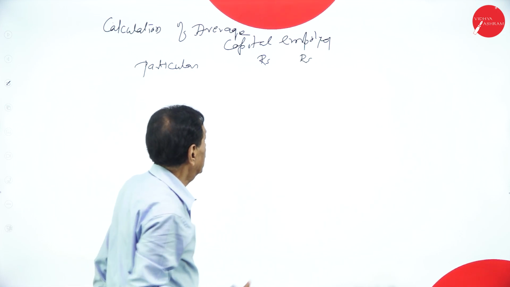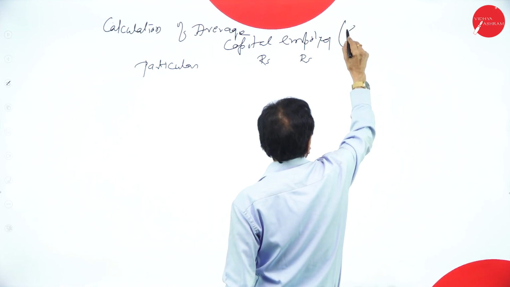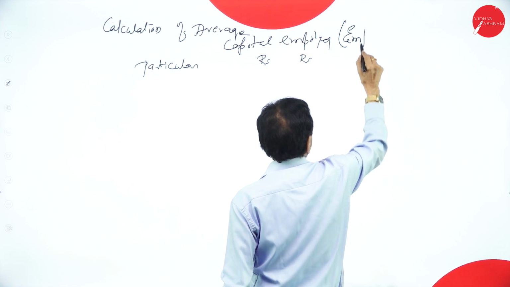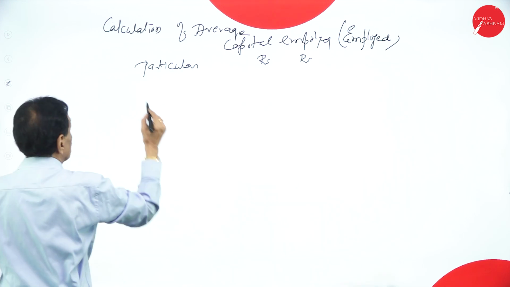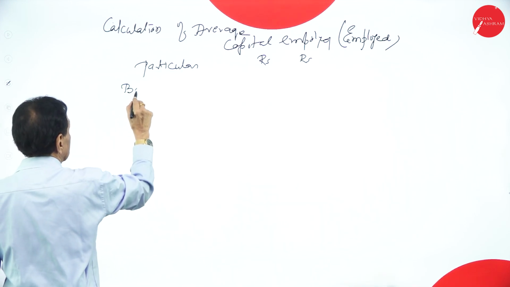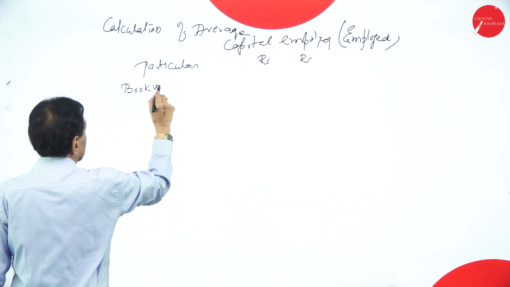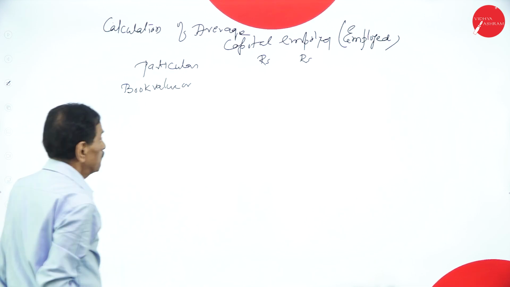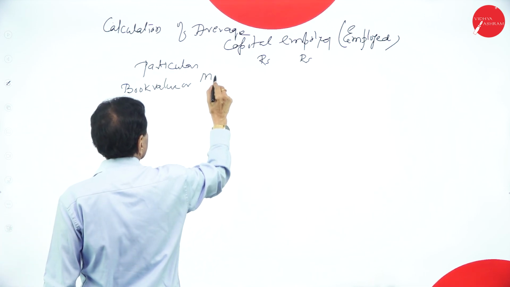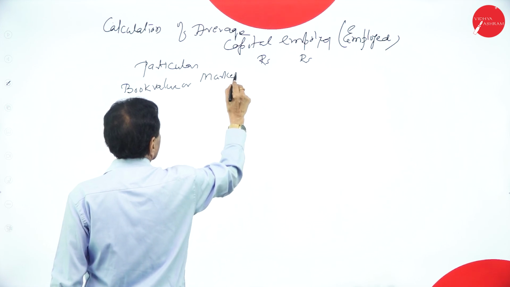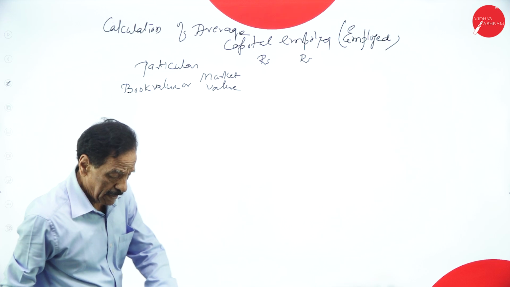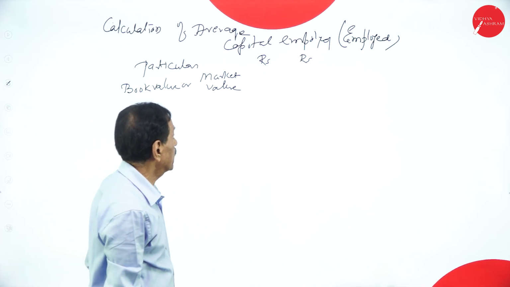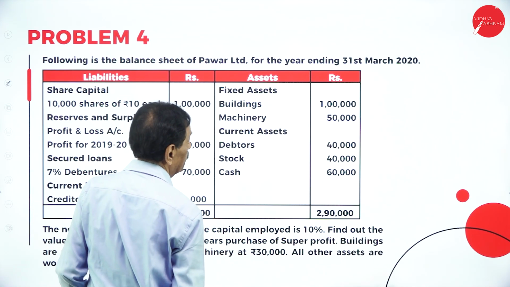This is capital employed, at book value or market value. Come back here. Any change, you have to look after. Building is revalued at 1,50,000.